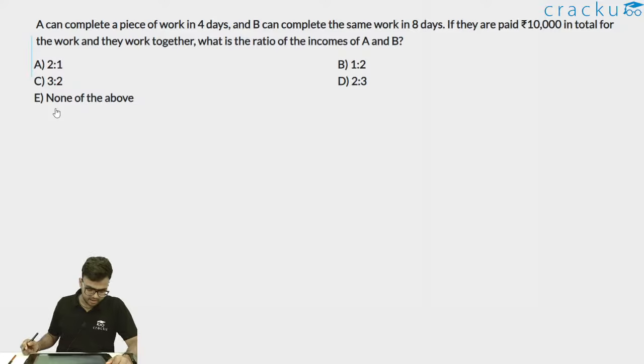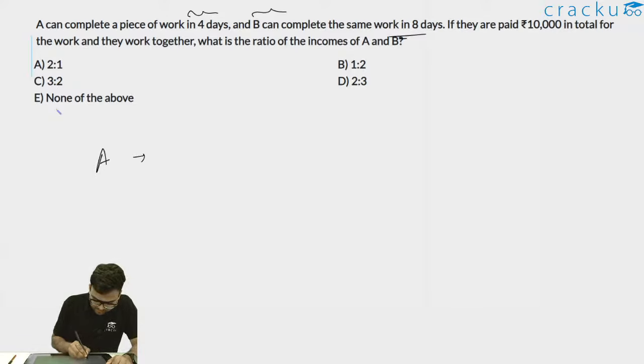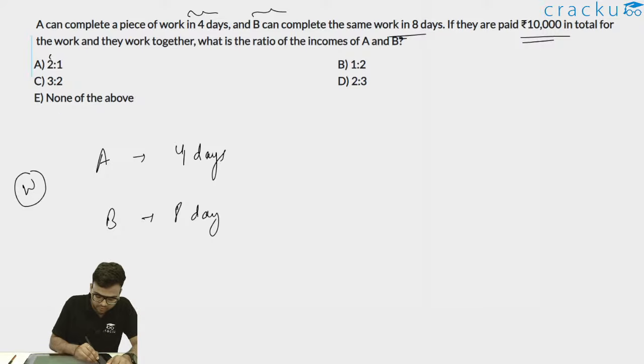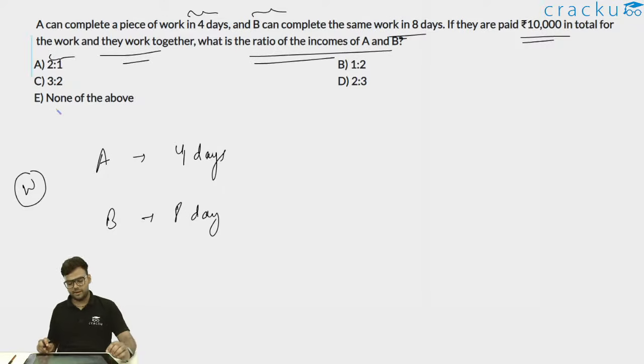It says that A can complete a piece of work in 4 days and B can complete a piece of work in 8 days. So there is some work W which A can complete in 4 days and B can complete in 8 days. If they are paid rupees 10,000 in total for the work they do together, what is the ratio of the incomes of A and B?